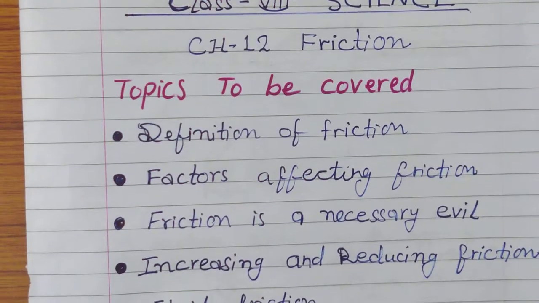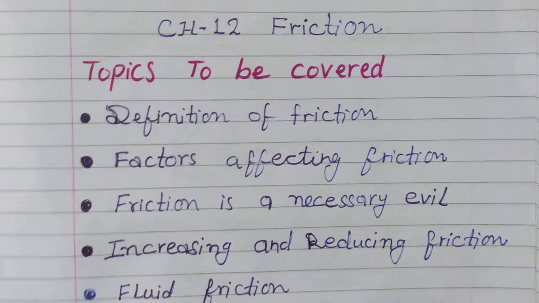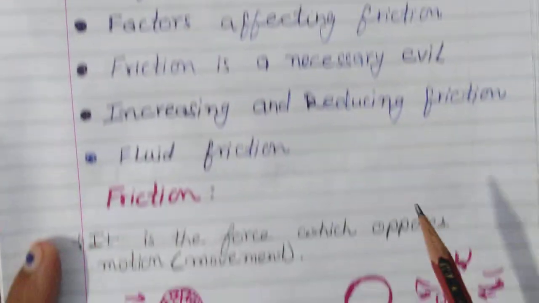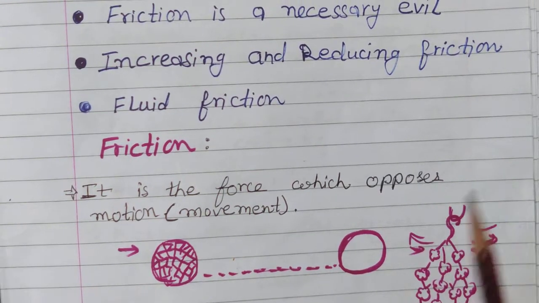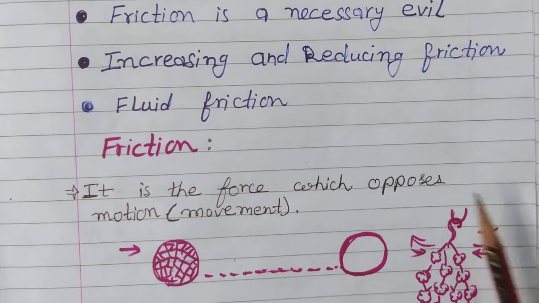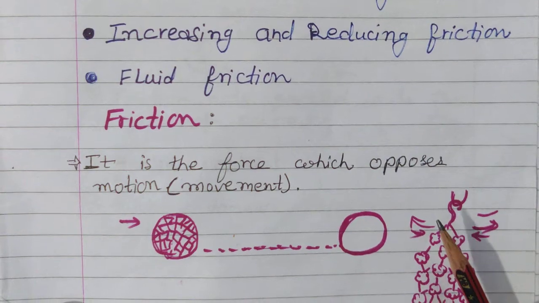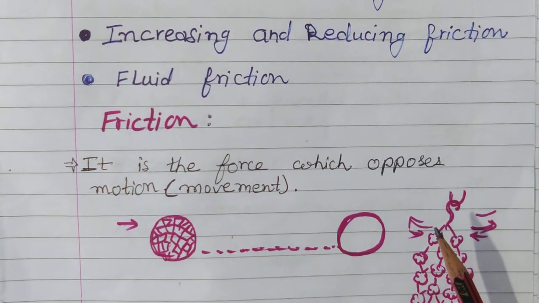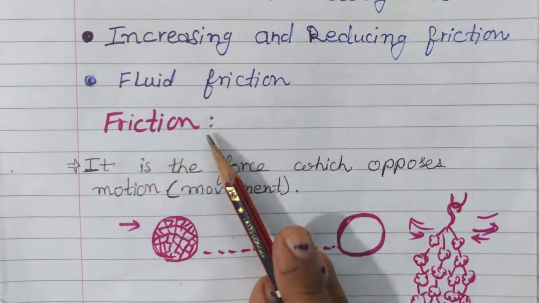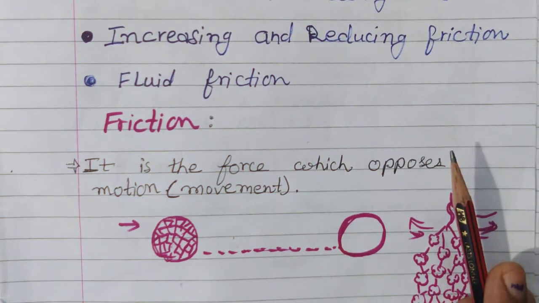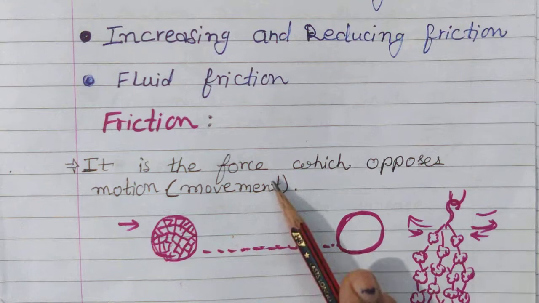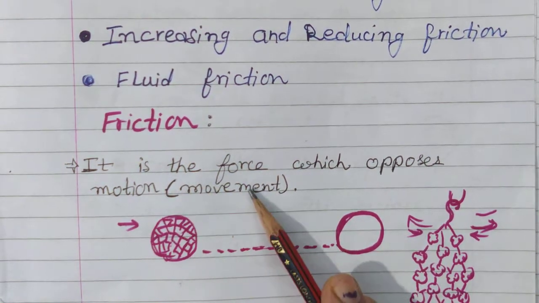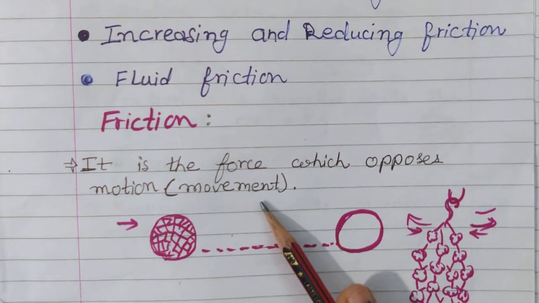So, as I had explained to you in the previous chapter on force and pressure, friction is a contact force. We know that there are two types of forces. First one is contact force and second one is a non-contact force. So, first of all, we came to know that friction is a type of force. Simply, we can say that friction is a force which opposes motion, that is movement.